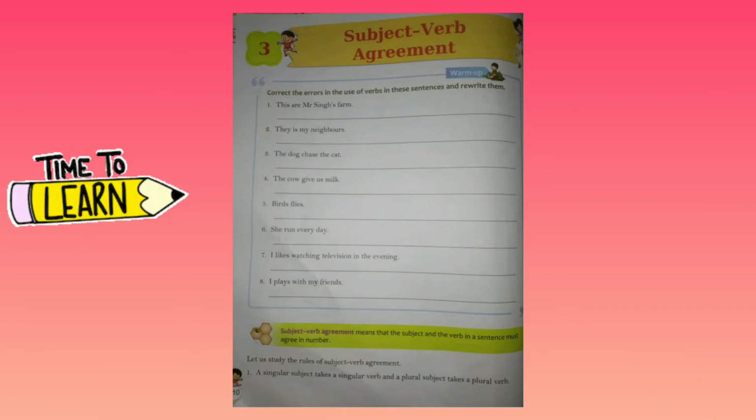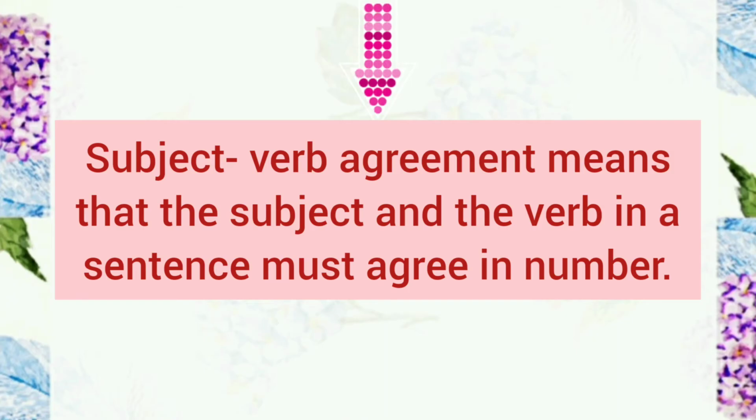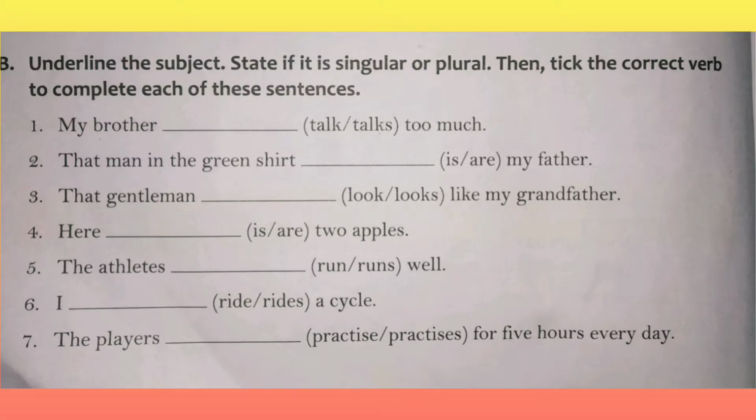Today we are going to learn Chapter 3 in Grammar: Subject Verb Agreement. Subject verb agreement means that the subject and the verb in a sentence must agree in number. Let's study the rules of subject verb agreement. So, children, here we are discussing exercises also along with examples. So, please pay attention. Let's see the first rule.